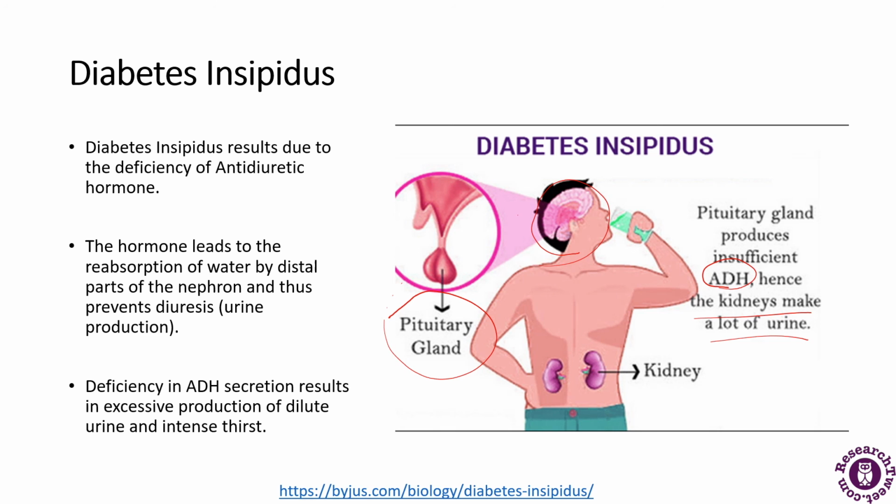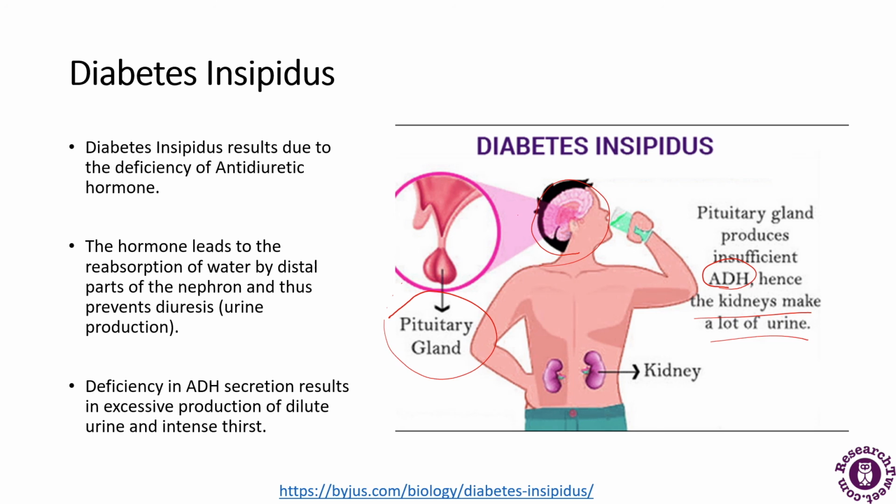Now, if I talk about some of the causes, our kidneys function by filtering the blood multiple times. So only a little amount of concentrated urine is released and most of the water is reabsorbed.